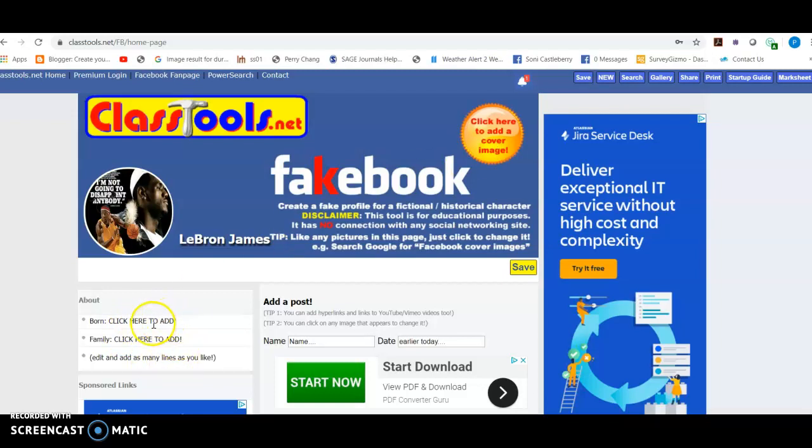Okay, you got some bio things here, and I'm not going to lie, I only looked up a few things about LeBron James, and one of them was I knew he was born in Akron, Ohio. It turns out he was born in 1984, which is, I think, the year that Michael Jordan came into the league. Born in Akron, Ohio in 1984. I looked up his family, so he's married to a woman, and they have 3 children. But I didn't memorize her names. Wife and 3 children.